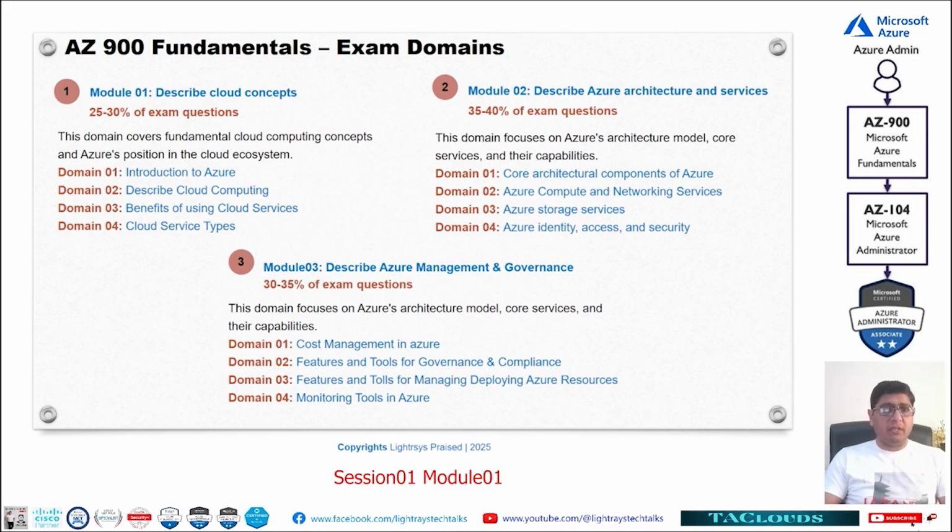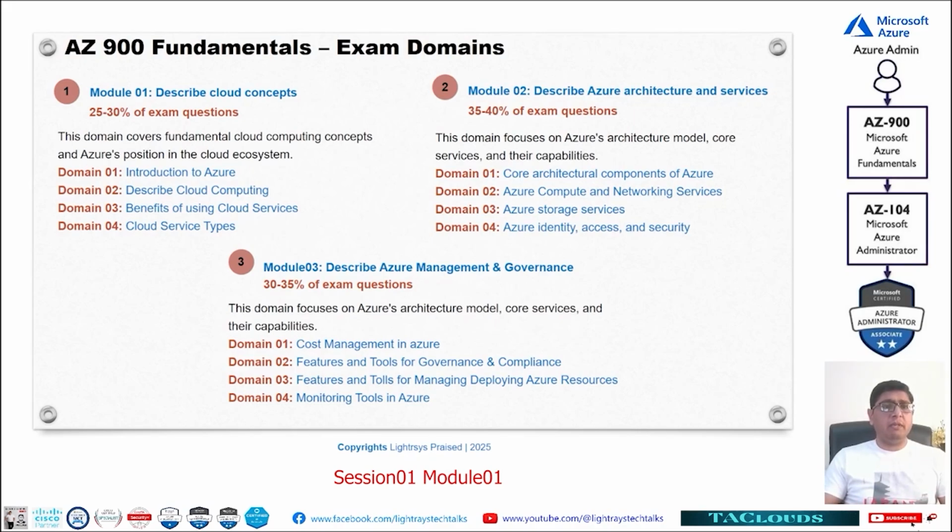This module will be covering the fundamental cloud computing concepts, like Azure's position in the cloud ecosystem. So there is a big cloud. There are three different vendors, but we need to know what Microsoft is providing us. So we will have a little introduction about Azure, what Azure is, what they are providing, and then we will go for describing the cloud computing concepts, basic concepts like IaaS, PaaS services, and different kinds of cloud available, public, private, and all these kinds of concepts we will do.